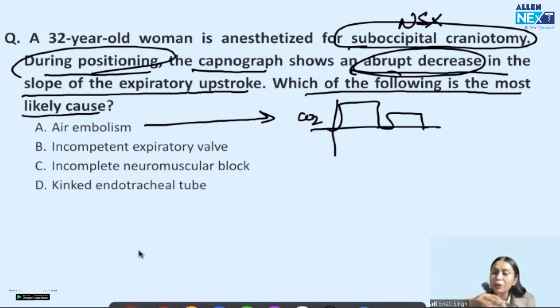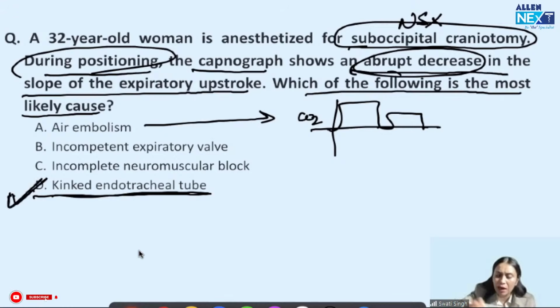If it becomes zero, then it is accidental extubation. The tube has come out. And if it has decreased suddenly, then maybe an obstruction has happened. So the ET tube must have kinked.